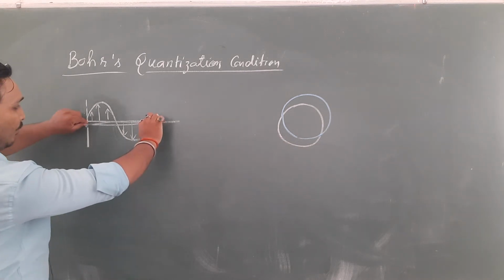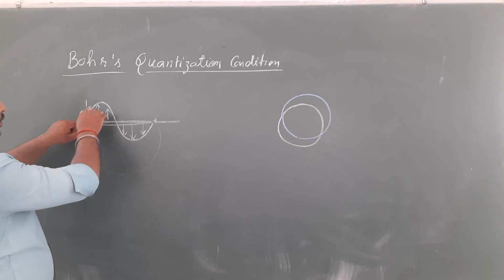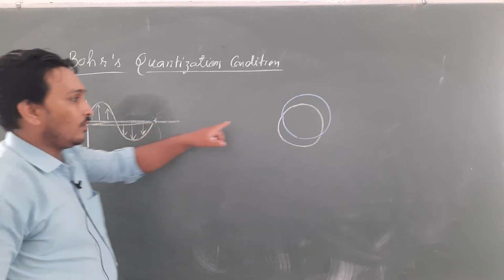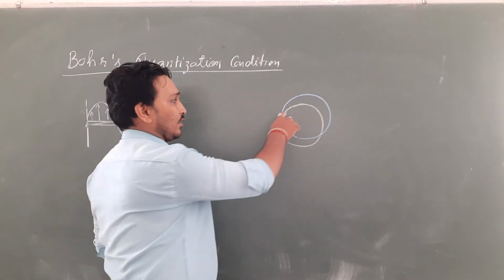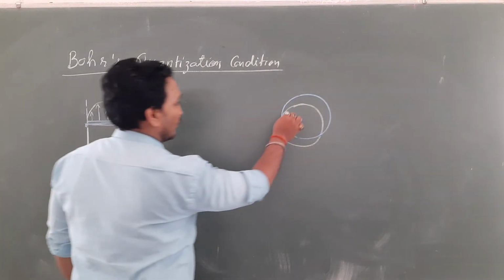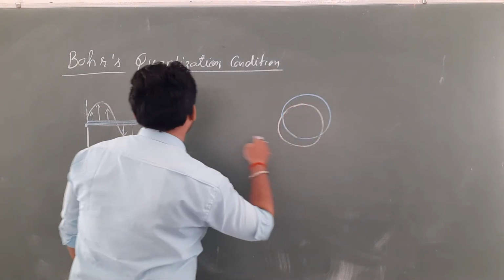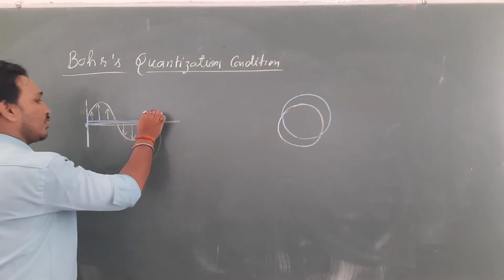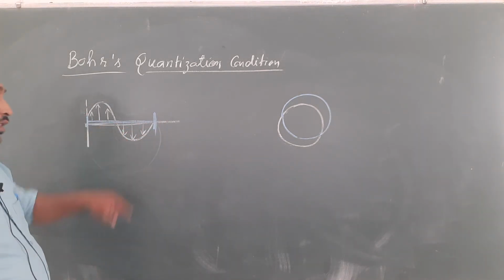I have made this path come over here and made it circular. One half is the crest, the other half is the trough, and this is the central line. So this circular path is actually equal to this much length.